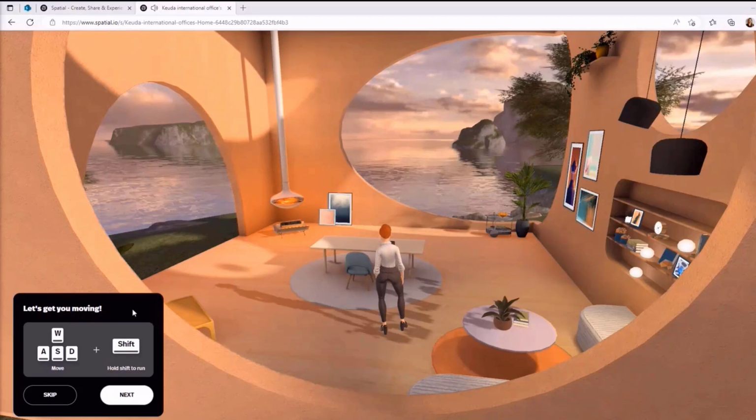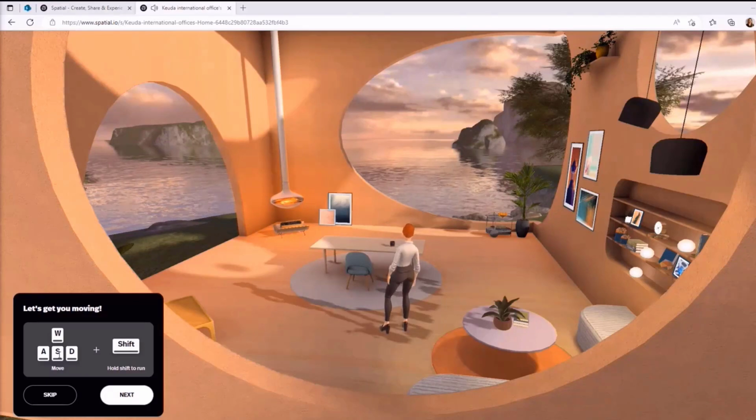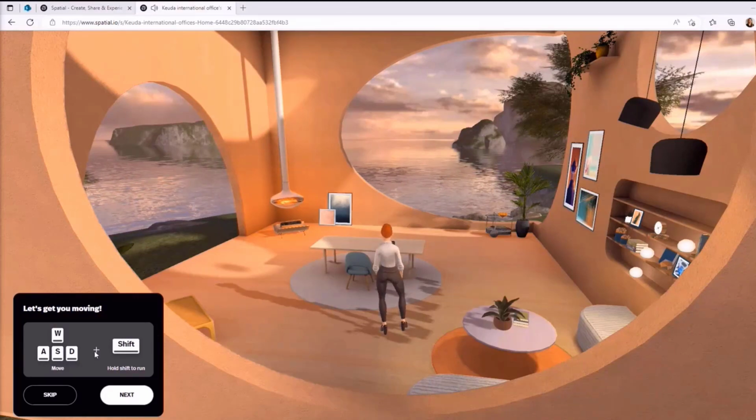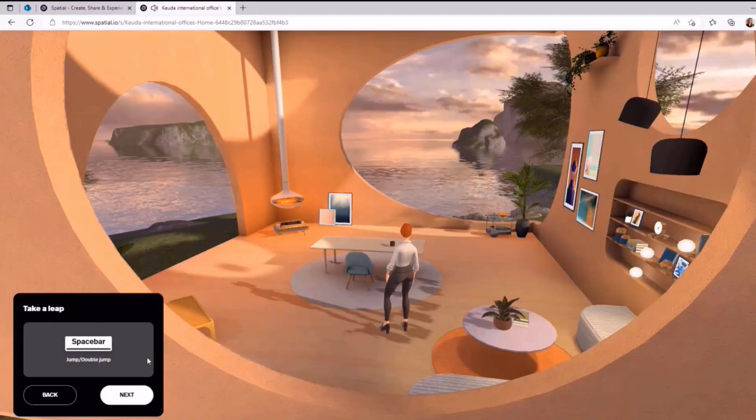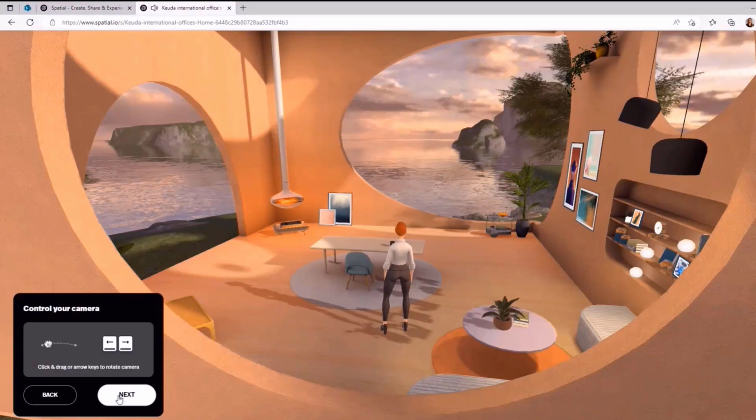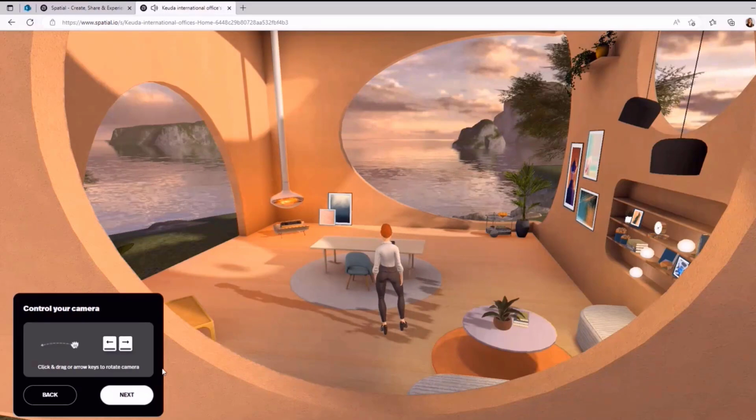Okay, so here it shows how to move in that space. W moves you forward, S moves you backwards, A moves you to the left, and D moves you to the right. When you press Shift, you start running and going faster. You also have the jump function when you push the space bar. And if you want to change the direction you are looking, you can use Q and E. Q takes you to the left, and E takes you to the right.